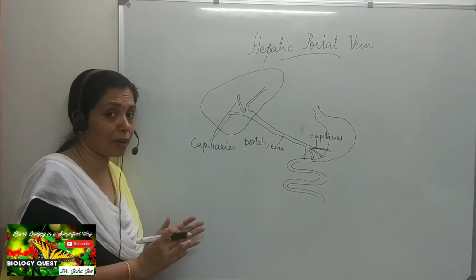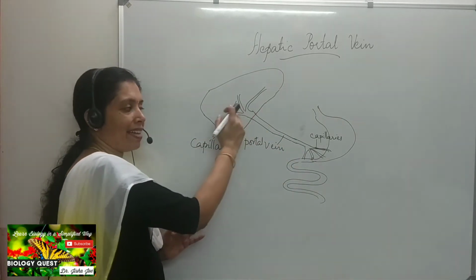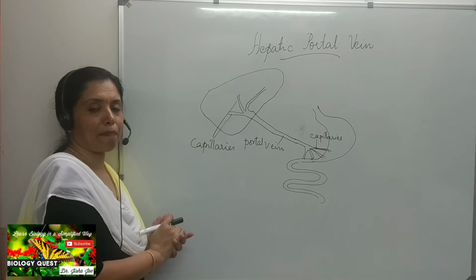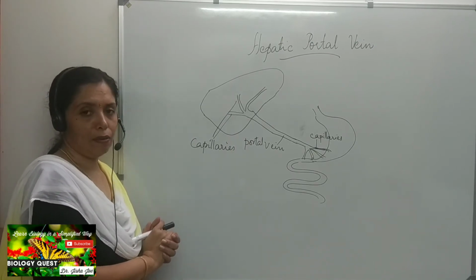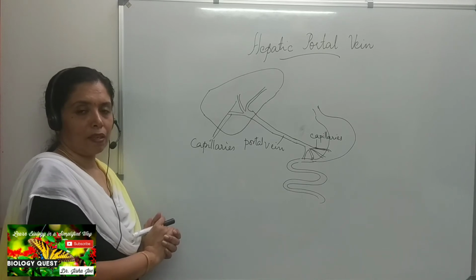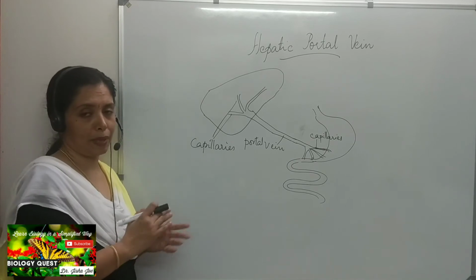So what is a portal vein? A portal vein is a vein which begins and ends in capillaries, and the hepatic portal vein is an example of a portal vein. Okay, so that is with regard to the portal vein.